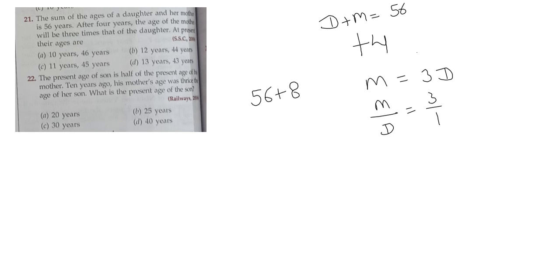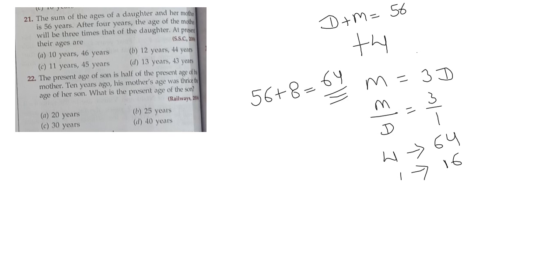We have to make it +8 because 4 for daughter and 4 for mother, so it will become 64. So we have got the sum, we have got the ratio, the value can be found very easily. So 3 + 1 will be 4, the value of 4 is given as 64 and the value of 1 will be 16.